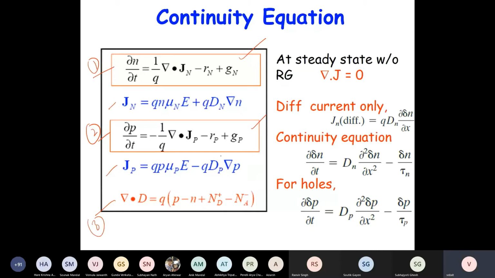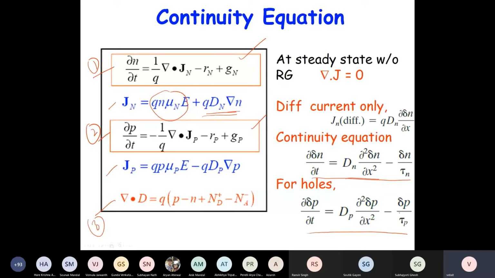Then if you only consider the diffusion current, that means there is no field. Only diffusion is there. So somehow you inject the carriers and you don't apply any field. There's only a concentration gradient. In that case, the current is proportional to dn by dx, so the derivative of current will become d2n by dx square, and q will cancel. So you can write dn by dt is the diffusion coefficient times d2n by dx square minus delta n by tau. This is also a continuity equation.